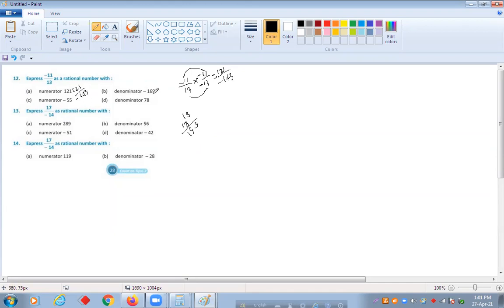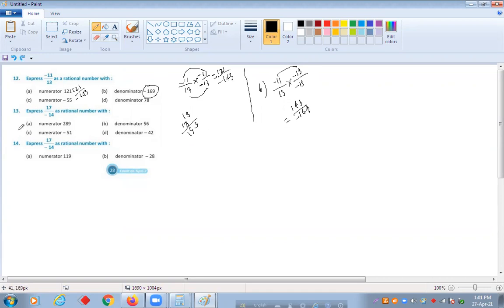So this number you can write as 121 divided by minus 143. Denominator 169, that also you need to make negative. So how will you do that? You will multiply this with minus 13, and definitely the numerator also you have to. So you will get minus 169, and here you will get minus into minus is plus, 13 into 11 means 143. Hope you have understood how to do all this.